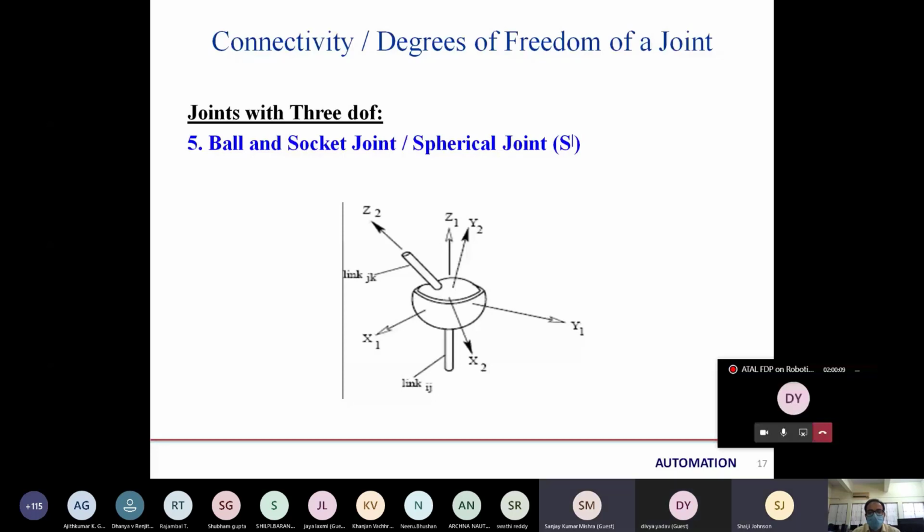Basically, what is the motive of degrees of freedom? To provide additional flexibility in the arm or in a machine. So if we are using a 3 degree joint at the wrist, that means it can rotate, move left and right and up and down.